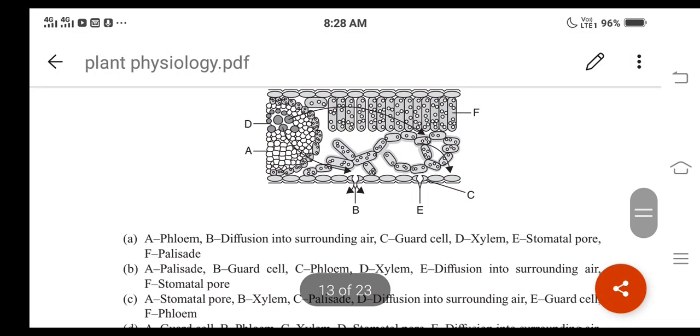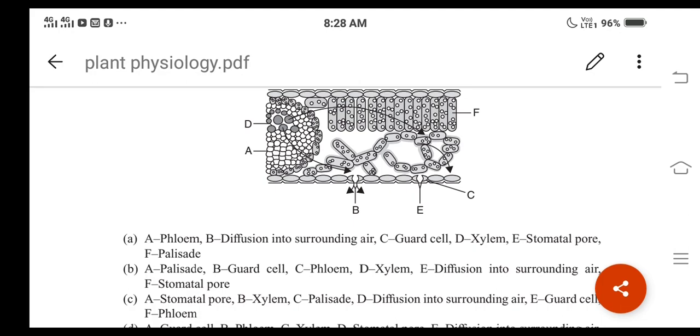In a leaf, A label is related to phloem, right? And remember, if we study the anatomy of a leaf, normally the xylem will be present towards the upper epidermis,